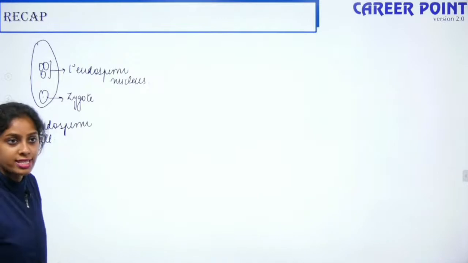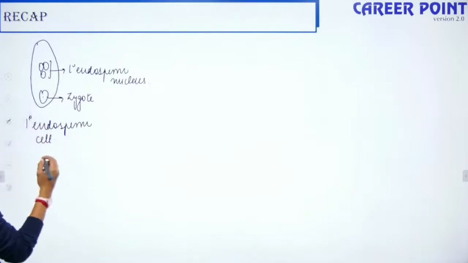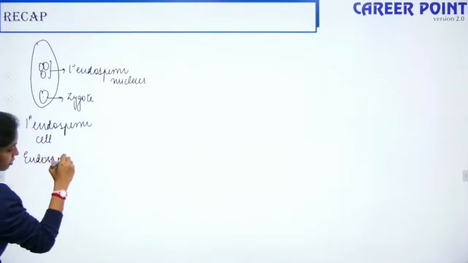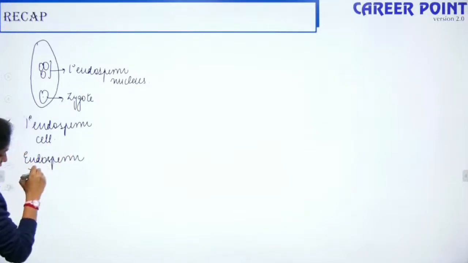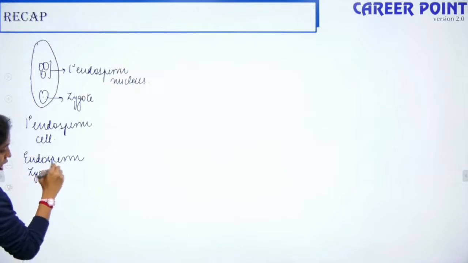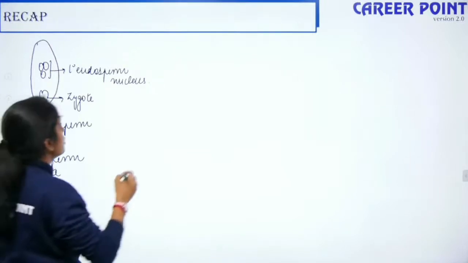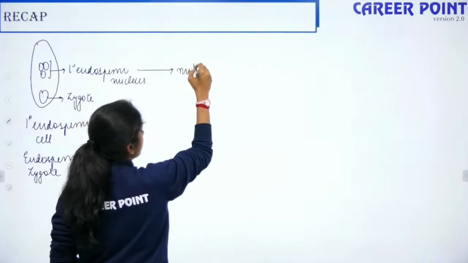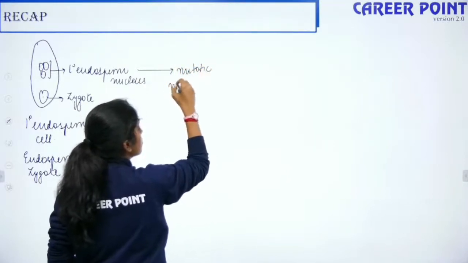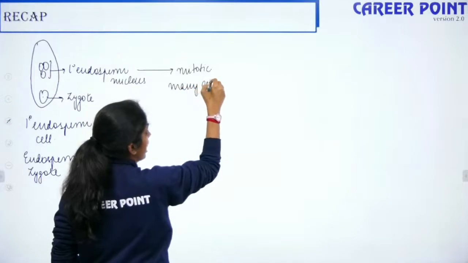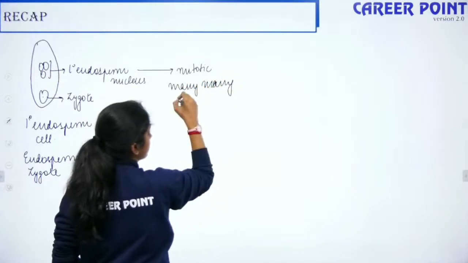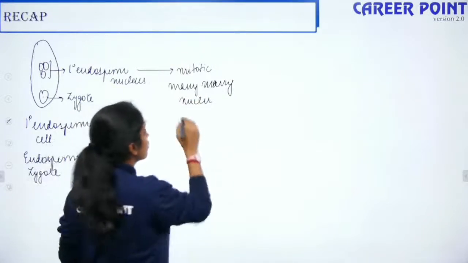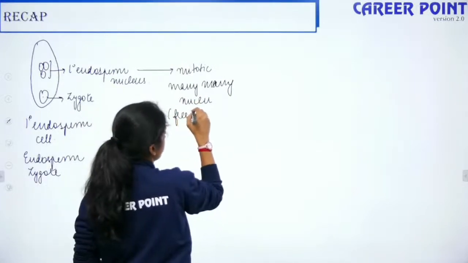Now post-fertilization, what happens? Your post-fertilization includes endosperm development first and then zygote development. So how does the endosperm develop? This primary endosperm nucleus undergoes mitotic division and forms many nuclei, thousands of nuclei. This is free nuclear division.